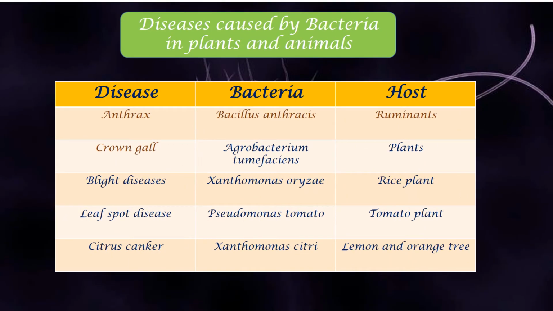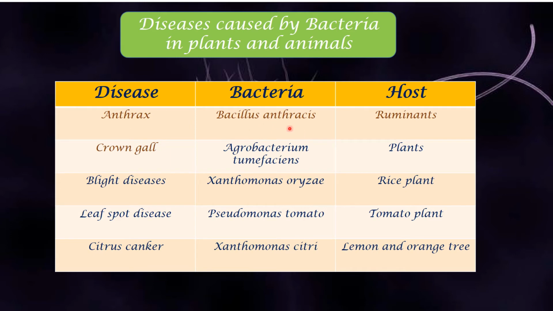Now let us discuss the diseases caused by bacteria in plants and animals. In the previous slide, we discussed the diseases caused by bacteria in humans. So we are discussing only the bacteria. Just note it down. Later we will discuss even the other microorganisms. So now the first disease which we're going to discuss here is anthrax, and the disease is caused by Bacillus anthracis.